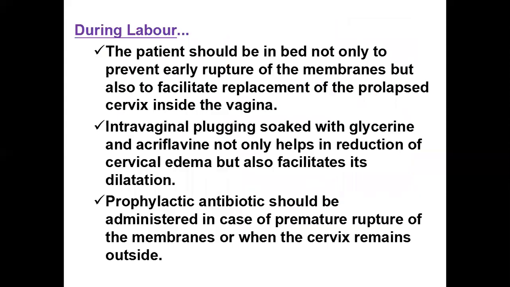Then during labor, the patient should be in bed, not only to prevent early rupture of the membrane but also to facilitate replacement of the prolapsed cervix inside the vagina. The intravaginal plugging soaked with glycerine and acriflavine not only helps in reduction of the cervical edema but also facilitates its dilatation. Then prophylactic antibiotics should be administered in case of premature rupture of the membrane or when the cervix remains outside.